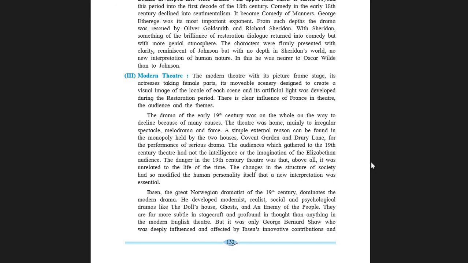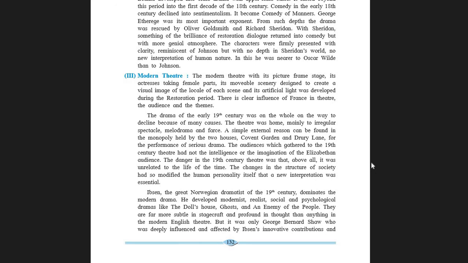Naturally, the audience is taken to that village through that beautiful movable scenery backdrop, which portrays the picture of a village. Moreover, students, there were artificial lights also. This happened during the Restoration period, with the modern theatre.